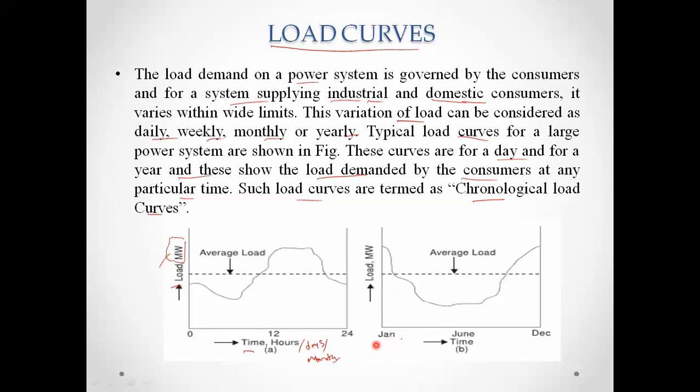Okay, so here you can see this is in terms of load per time, that is in hours, and here you can say it is in terms of months, that is, time is in terms of months. So we can see in January the load is increasing, and when we come to June the load is decreasing. Again, when we come to December, the load is increasing. So combinedly we can take this average load.